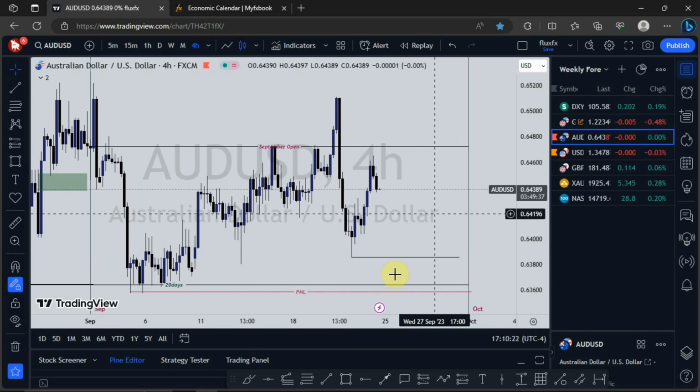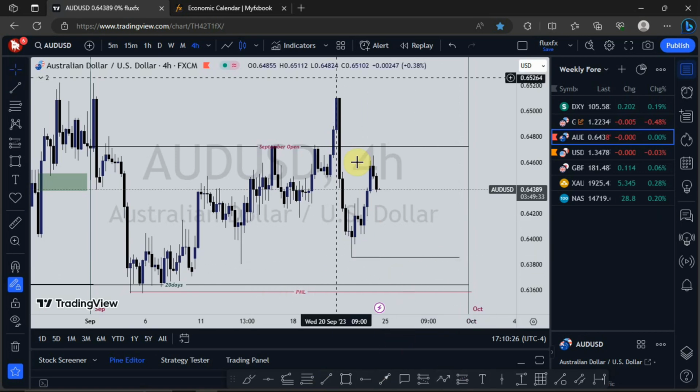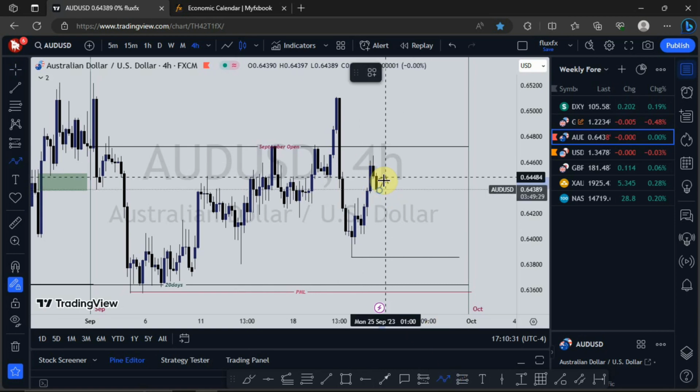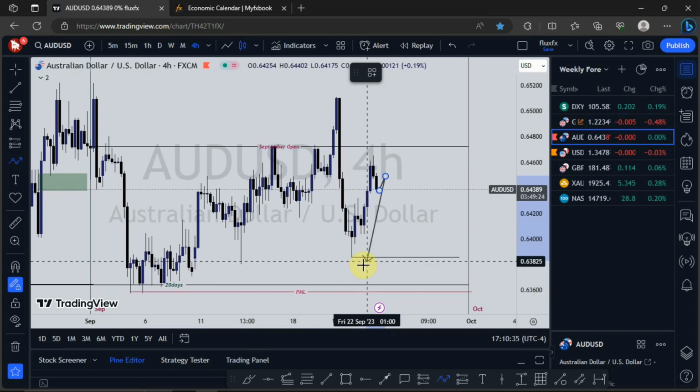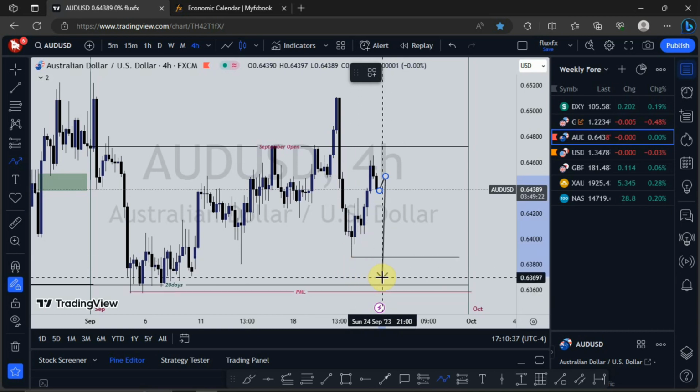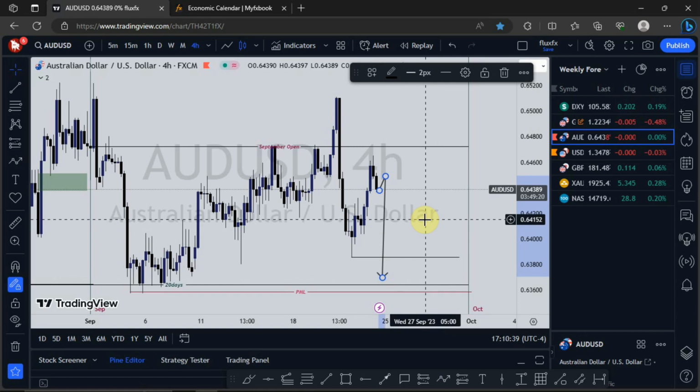All right, my next draw on liquidity is going to be this low right here, in that I'll expect to see price push up a little bit, then we see a push to the downside, taking out this low right here. All right, so on a short-term basis, that is what I would expect to see AUDUSD do.